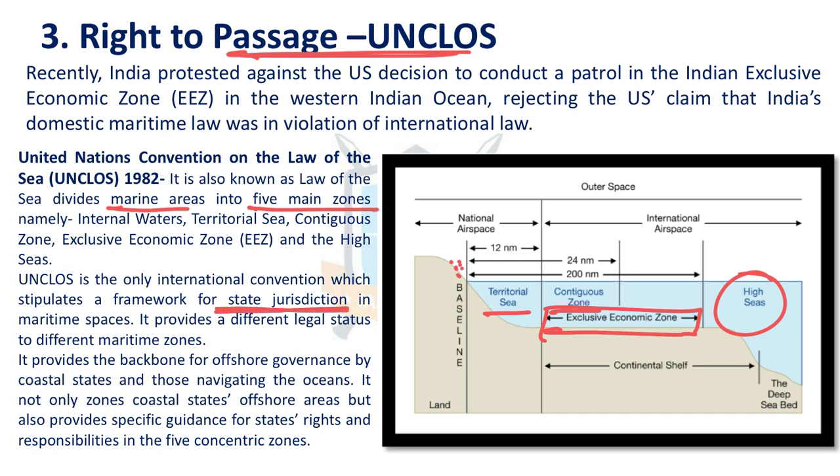What is the jurisdiction of each country and what is the legal status of each area? That is decided under UNCLOS. India is a member of the UNCLOS treaty. Recently, the USA said that we can go through the exclusive economic zone of a country without permission. But many countries, including India, allow the right to passage, but they ask the countries to take prior permission from, let's say, India to move through India's exclusive zone. But the USA says no, because we have the right to passage. The USA did not sign the UNCLOS treaty.